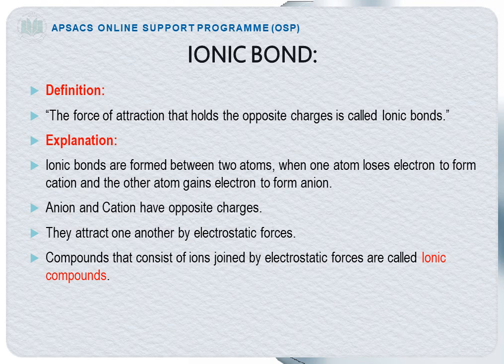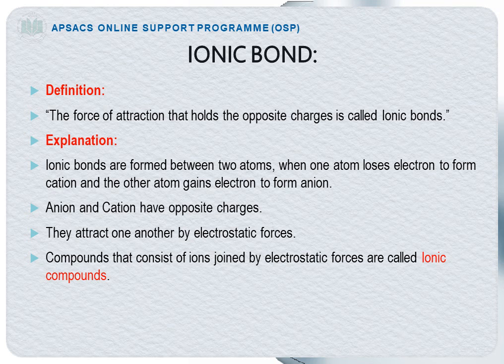Anion and cation have opposite charges. They attract one another by electrostatic forces. As you know, same charges repel each other and opposite charges attract each other. So when positively charged and negatively charged atoms come close together, they attract each other and form a chemical bond.